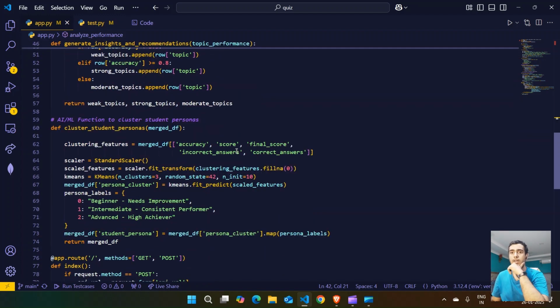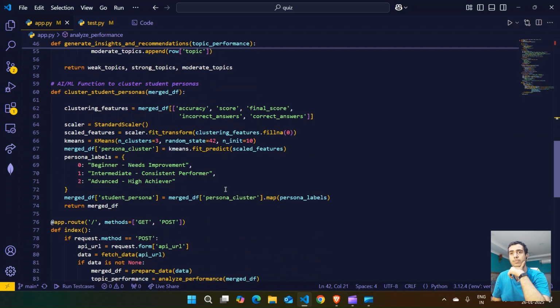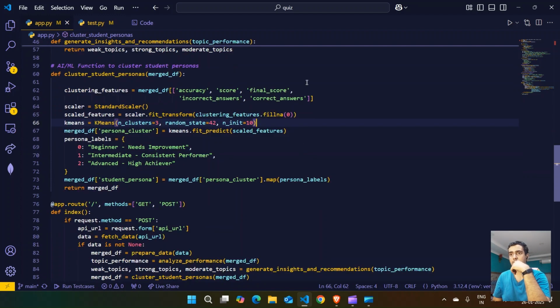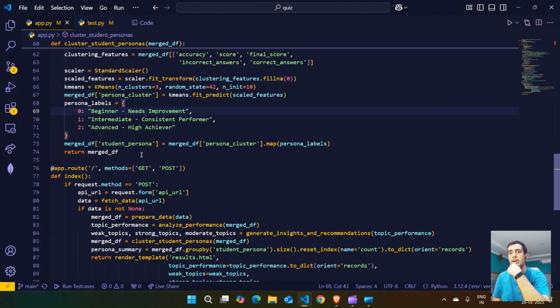And at last, we used ML. First we standardized the values for accuracy score, final score, incorrect answers, and correct answers, using standard scaling. Then we used the k-means algorithm. We took three clusters because we have three personas. Then we took random state 42 because we want the random order to remain the same each time the program runs. Then we returned the merged data frame and mapped all the data like a dictionary.